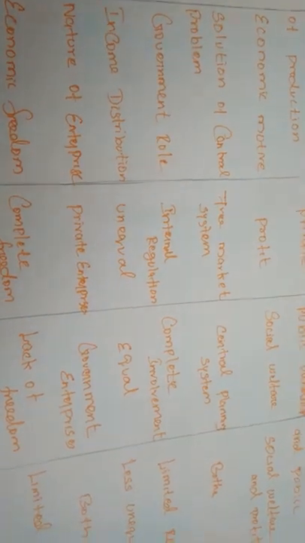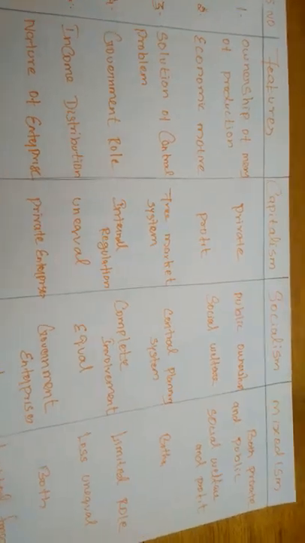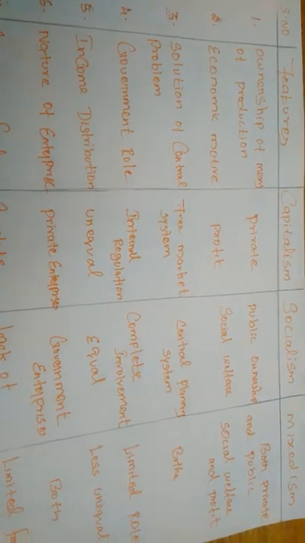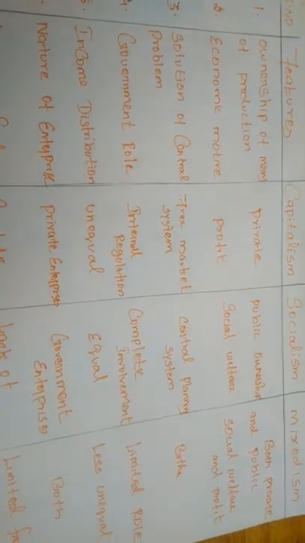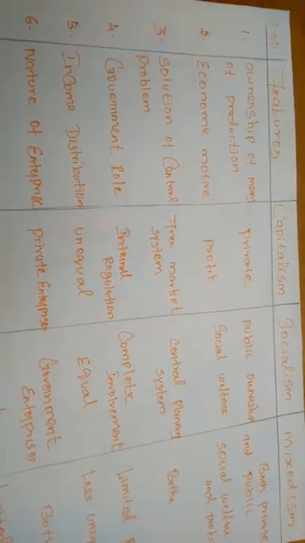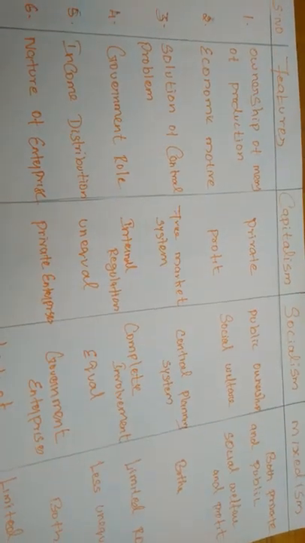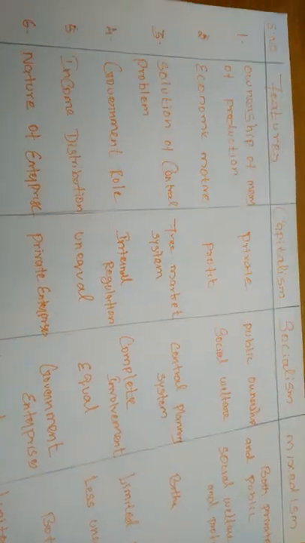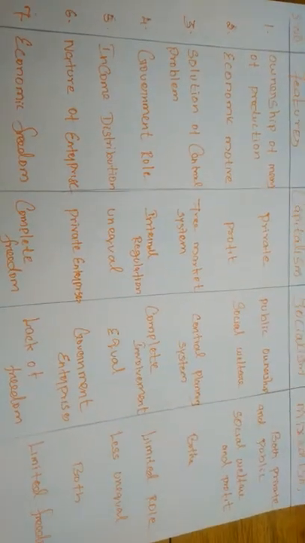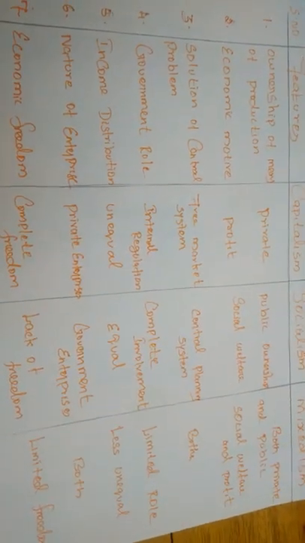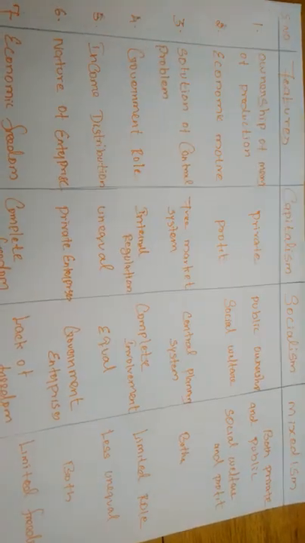Next, income distribution. How will income distribution be under the three economic systems? First, in capitalism, the income distribution will be unequal. The income will go only to particular persons, particular hands, the capitalistic people, those who invested at the beginning level. Otherwise, the income goes only to the entrepreneurs.